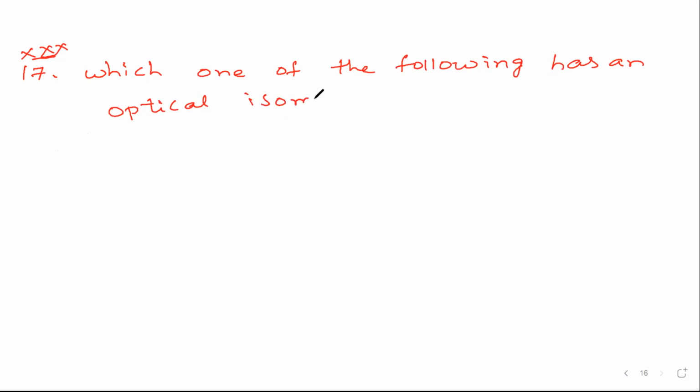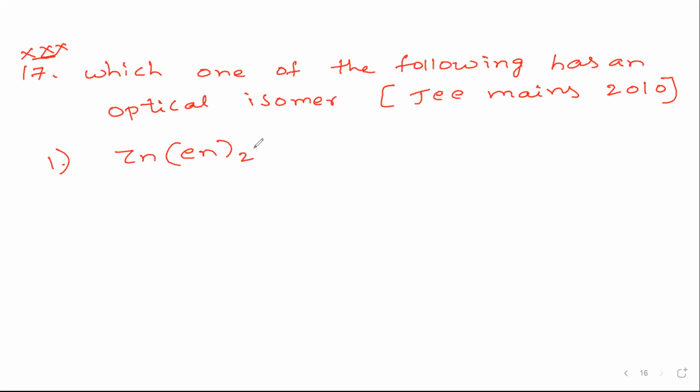This is a JEE Mains 2010 question. Please note it down. So you can see it in the previous competitive questions. Option 1 is zinc, en taken twice, that is ethylene diamine taken twice, 2 plus.